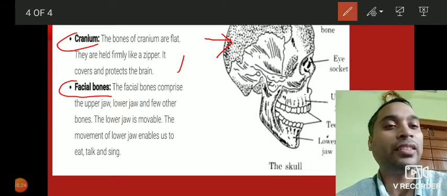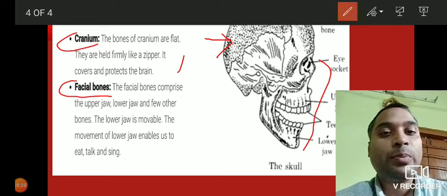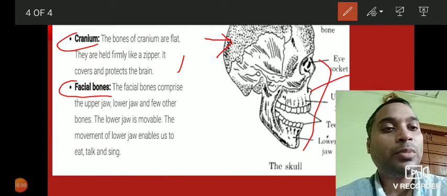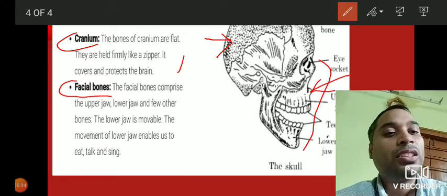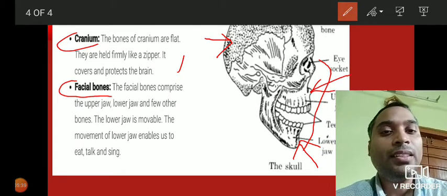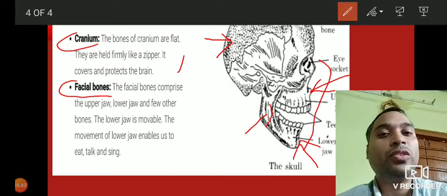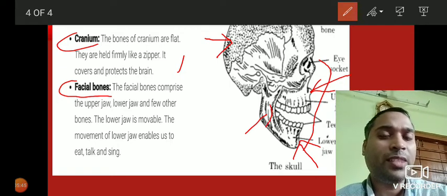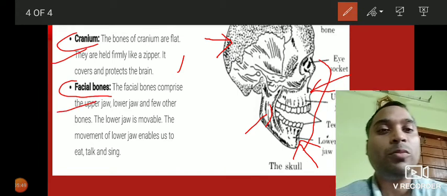Facial bones comprise of the upper jaw, then lower jaw and few other bones. This is the lower jaw which is movable, and there are few other bones present in the facial bones. So the skull has mainly two parts: one is the cranium and the other is facial bones.